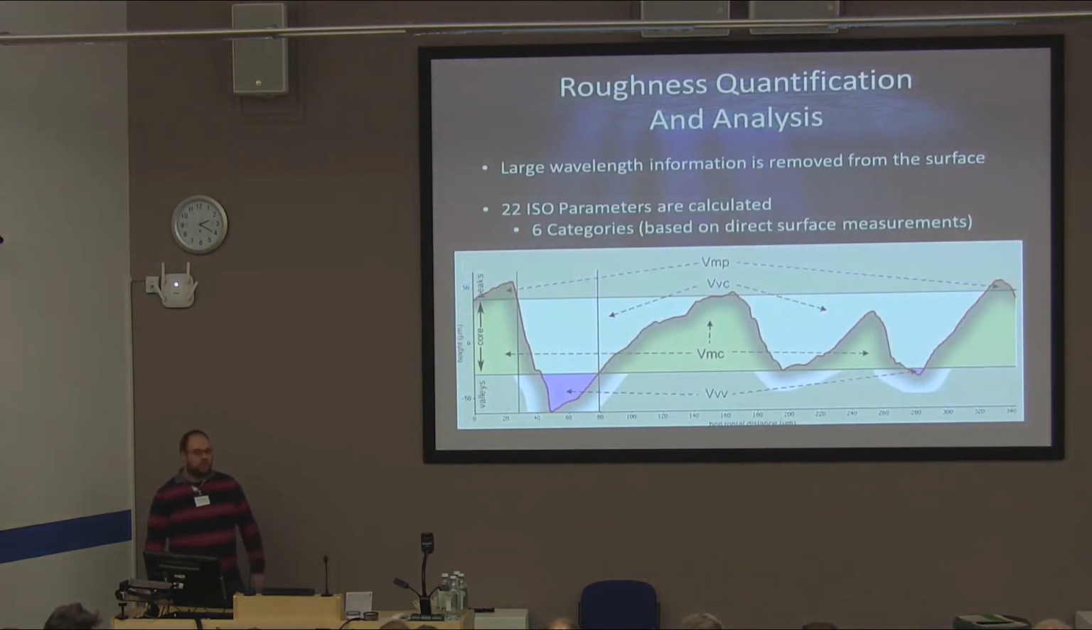We then remove large wavelength information from the data, which is the gross tooth morphology and the waviness in the texture, to leave us just with the roughness of the surface. And this is done using polynomial and spline filters. And then we calculate 22 parameters based on an International Organization for Standardization set of texture parameters, which come in 6 categories based on direct surface measurements. And these can measure anything from the absolute heights of peaks to the absolute depth of valleys, or ratios of material in different areas of the surface, or ratios of void in different areas of the surface.